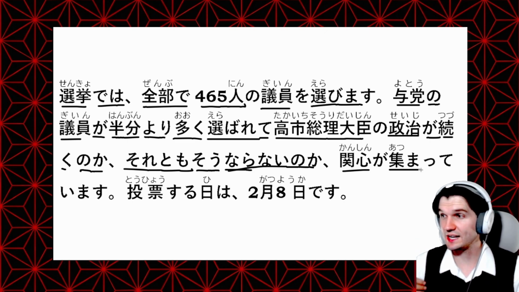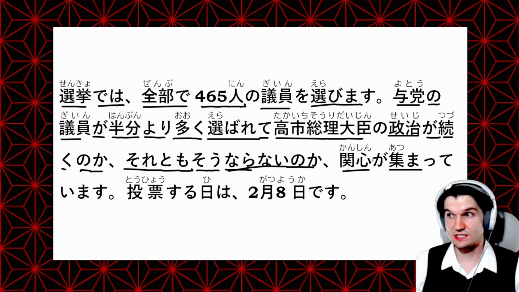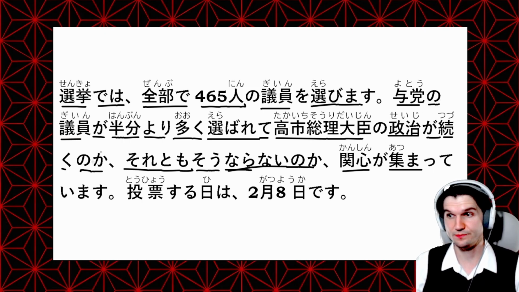So 関心が集まる. It's kind of like there is lots of interest in this topic, right? So there's lots of interest as to whether more than half of the seats of this 465 will be selected from members of the LDP, and the policies and the politics of Prime Minister Takaichi will continue, or whether that will not be the case.